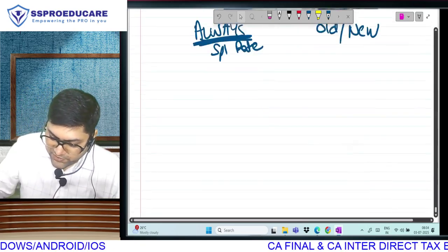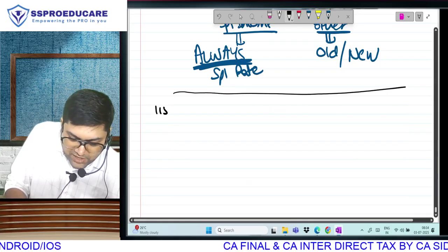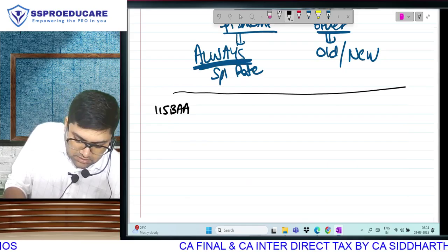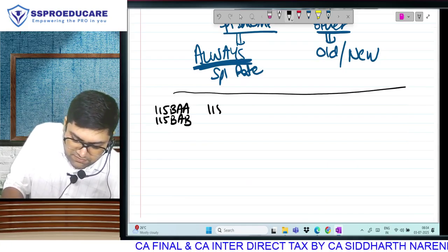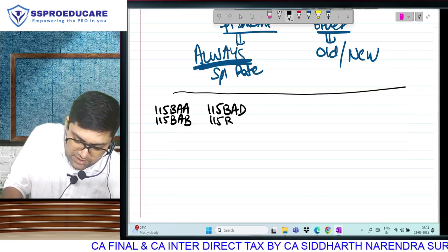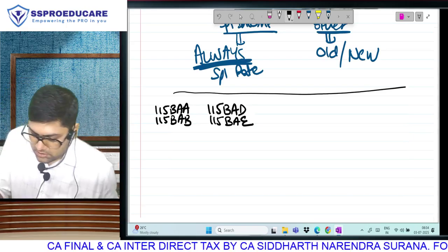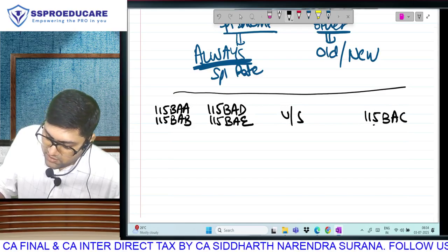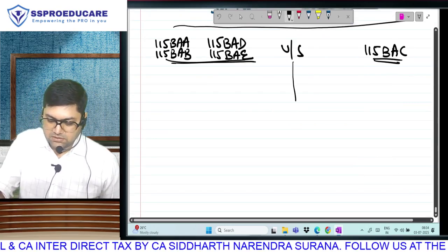Matlab, my difference discussion is going to be like this. 115BAA, 115BAB, 115BAD, 115BAE, they will all be on one side, and the differences are only and only under 115BAC.